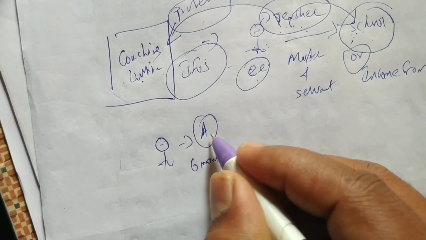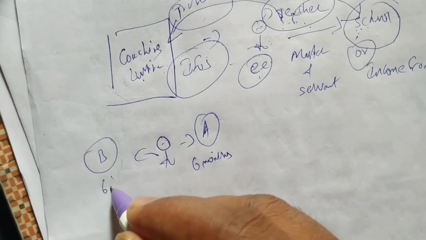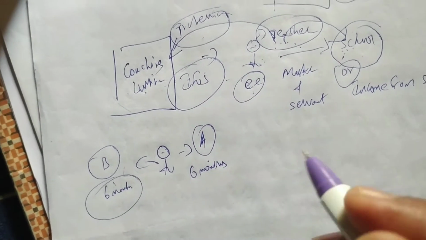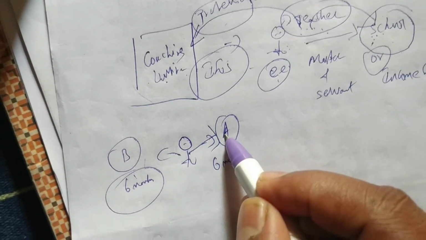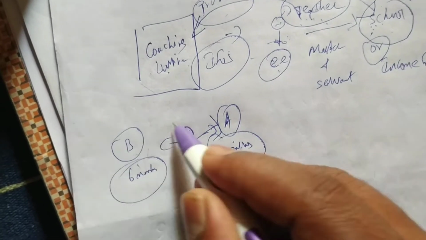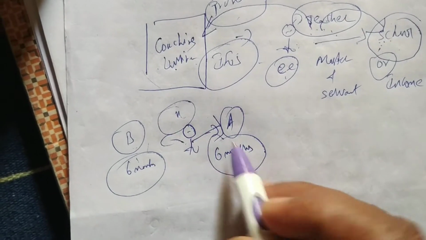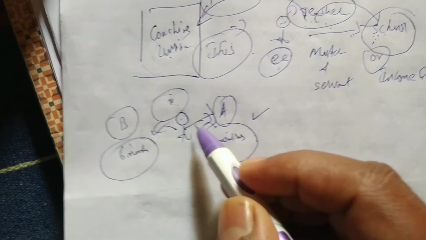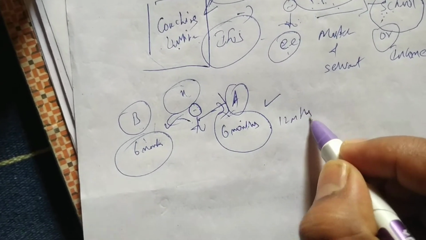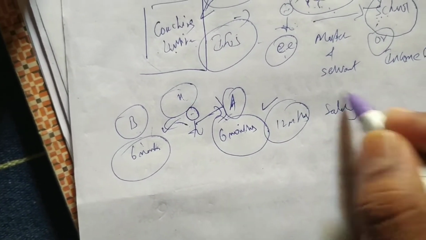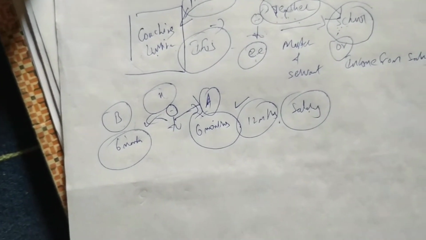Again he quit his job and went to company B, and he worked there 6 months. So he worked in A for 6 months and in B also 6 months. His name is X. Throughout the last year he received 6 months' salary from A and 6 months' from B. Both employers' money will be called 12 months' salary, and the 12 months' salary will be charged to tax.